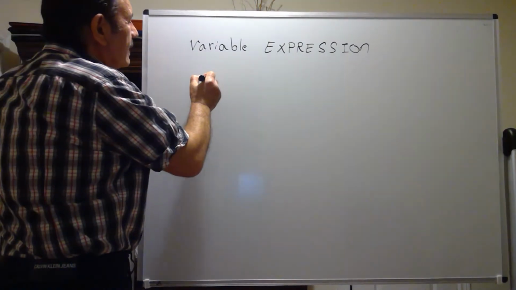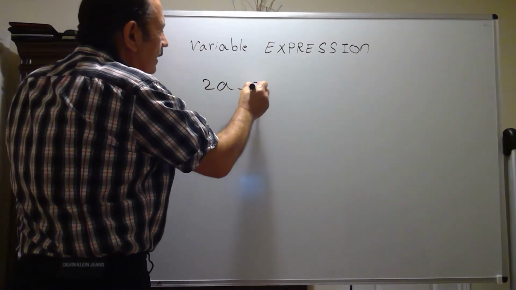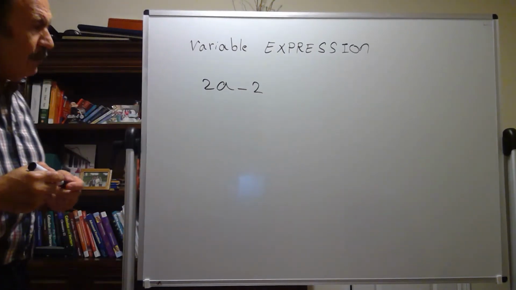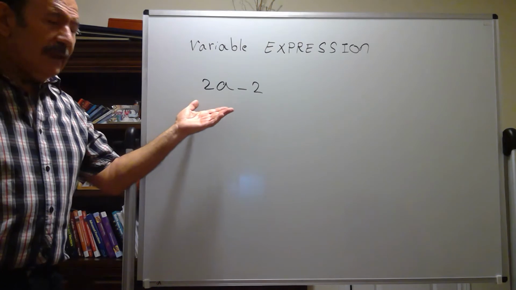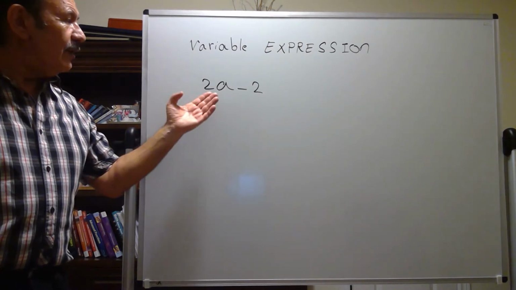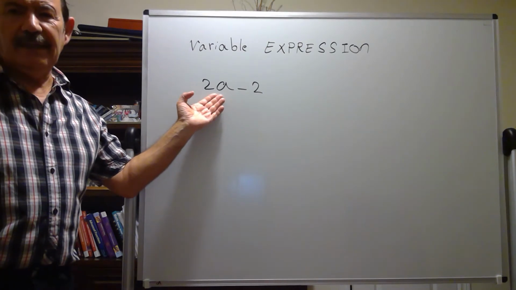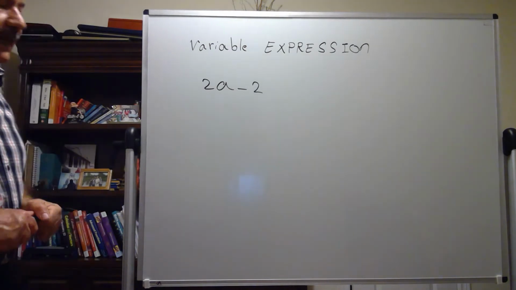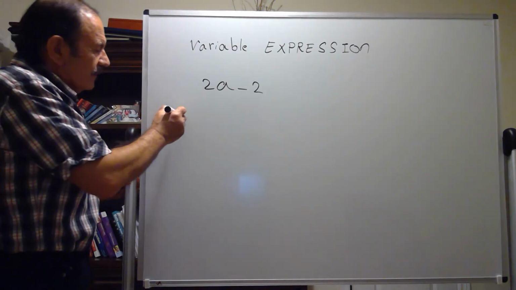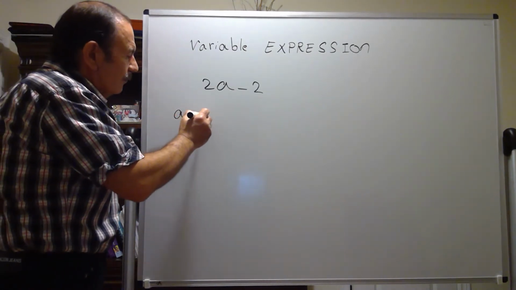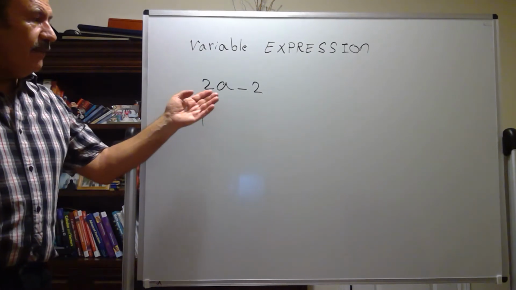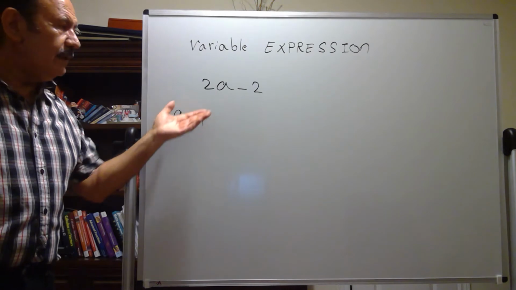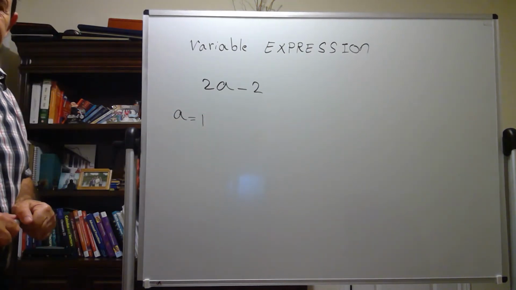Let's look at this expression, 2a minus 2. I want to evaluate this expression. I cannot evaluate this expression unless I know the value of a. So I can evaluate this expression for the value of a equal to 1, as an example. What it means is that instead of a, we should substitute 1 in this expression and find the result.